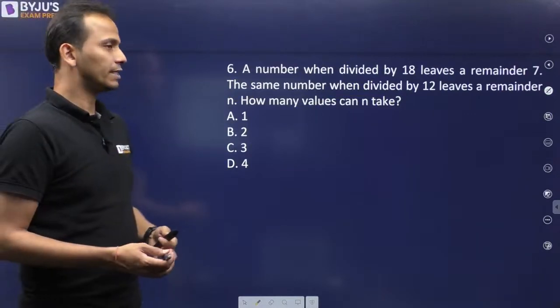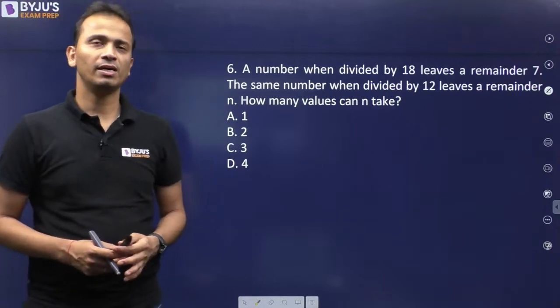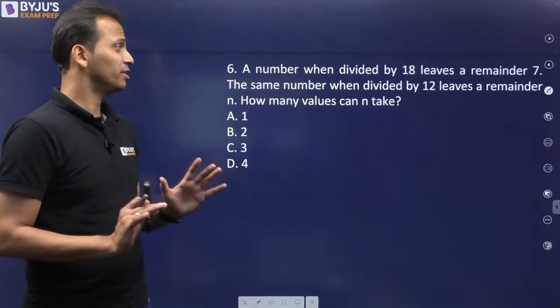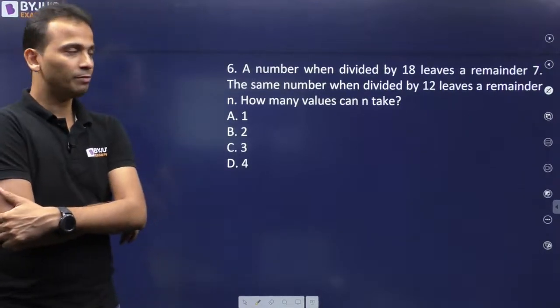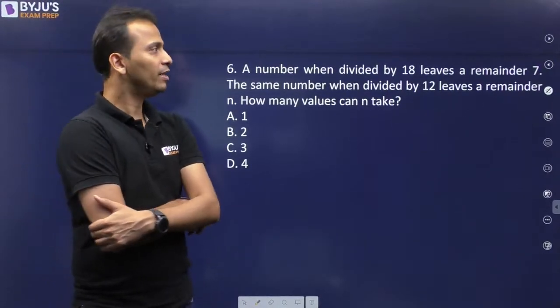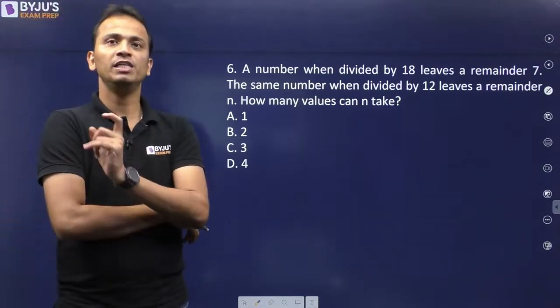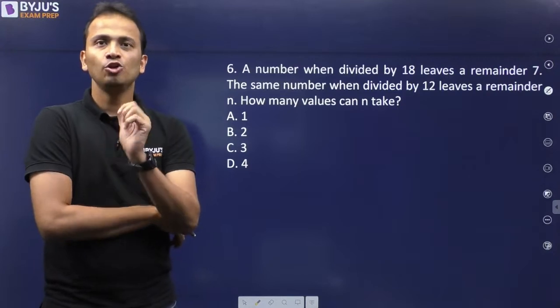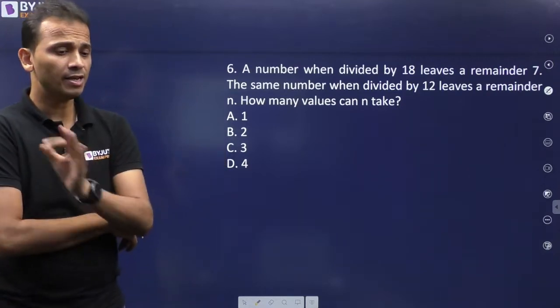All right, question number 6. Again, a very easy question based on the concept of division. A number when divided by 18 leaves a remainder of 7. The same number when divided by 12 leaves a remainder of n. You will have to find out how many different values n can take.